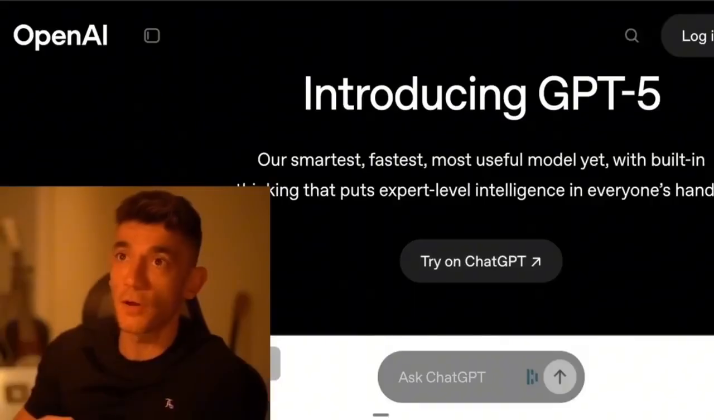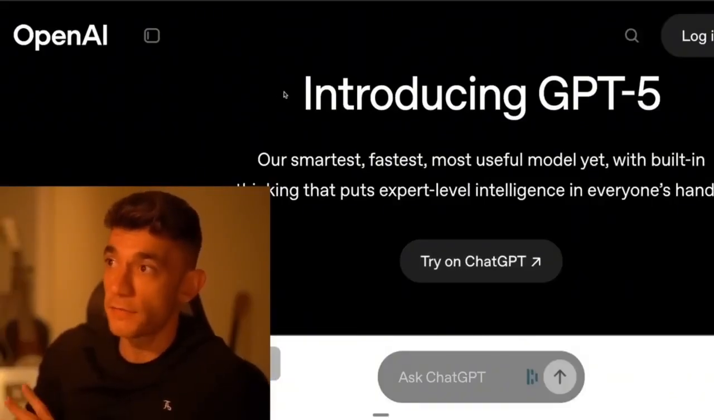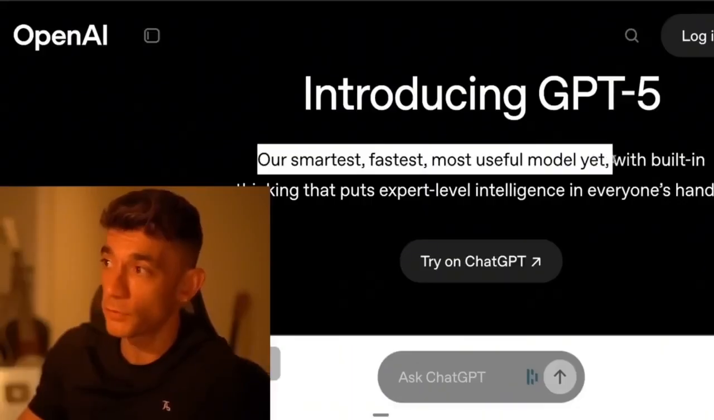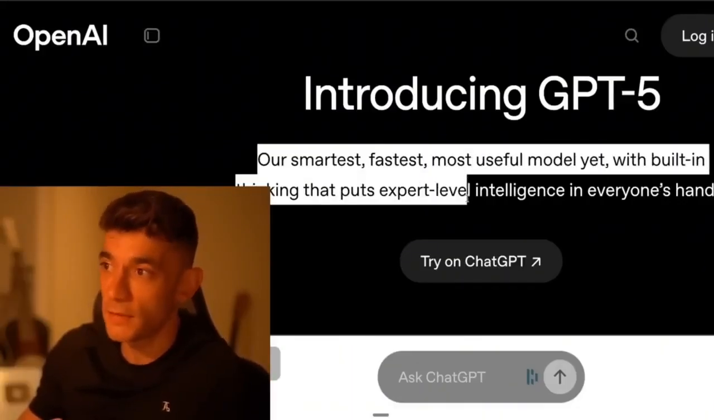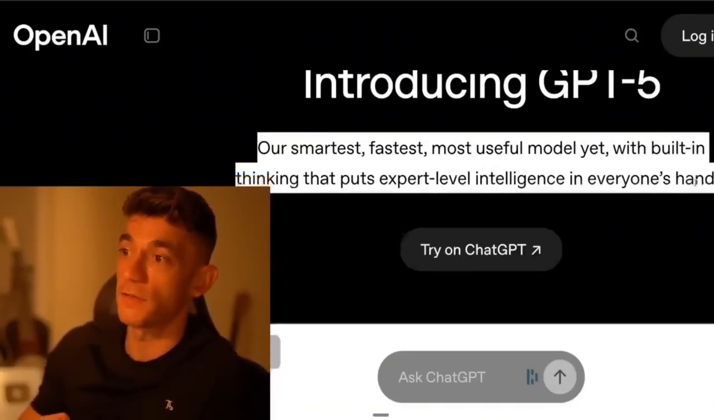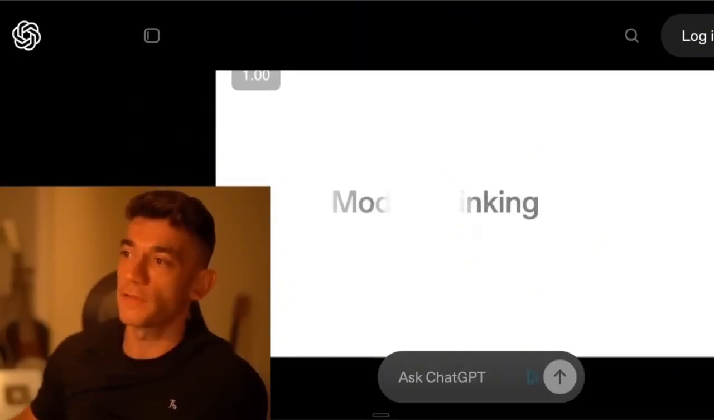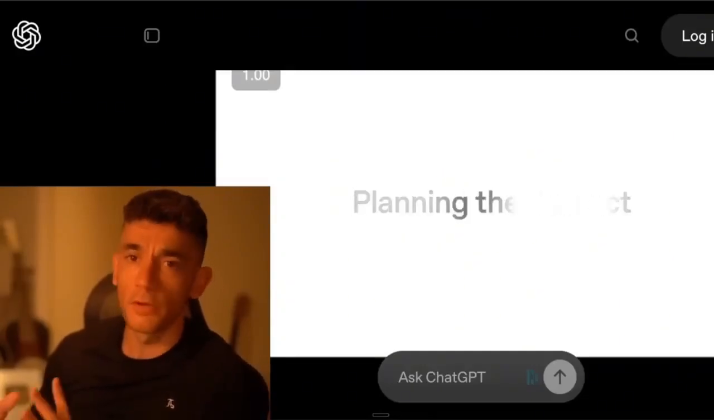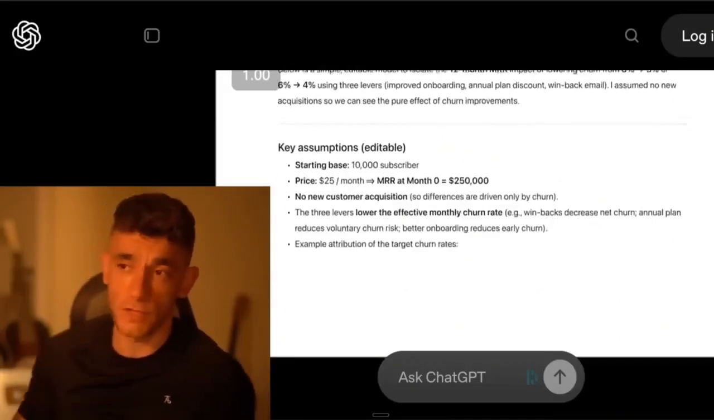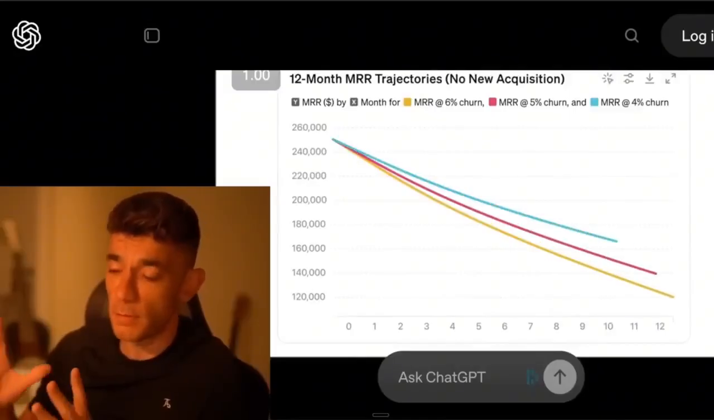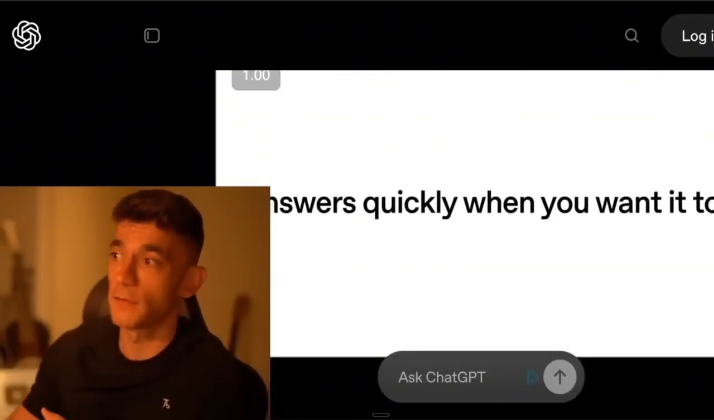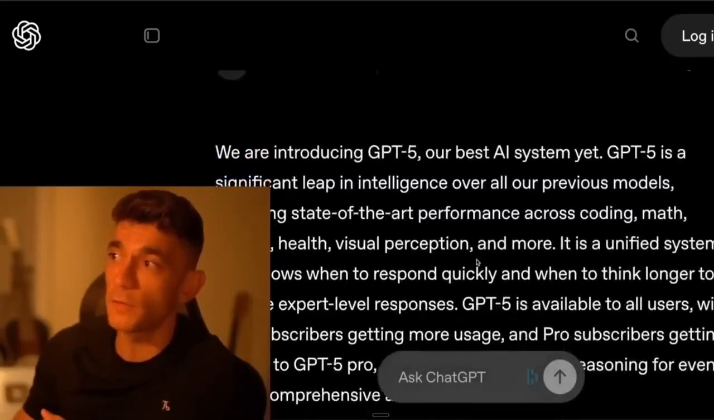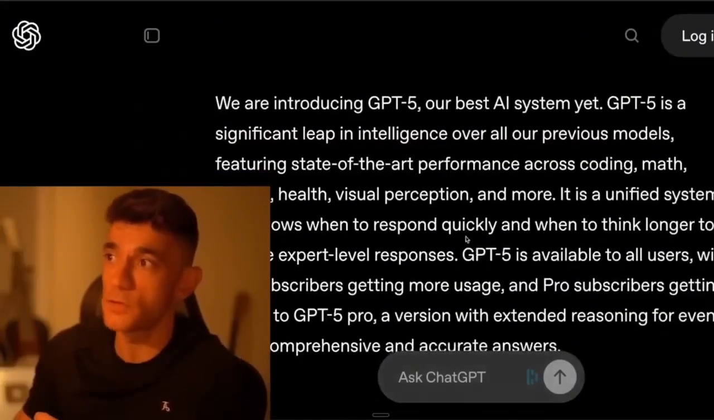You can see on OpenAI's official website here, they've said introducing GPT-5, our smartest, fastest, most useful model yet, with built-in thinking that puts expert level intelligence in everyone's hands. One of the interesting things about this is Sam Altman, the founder of OpenAI, says that this is basically like a SaaS on demand AI model, and also you don't need to switch between different models. It'll just figure out which one is the best.